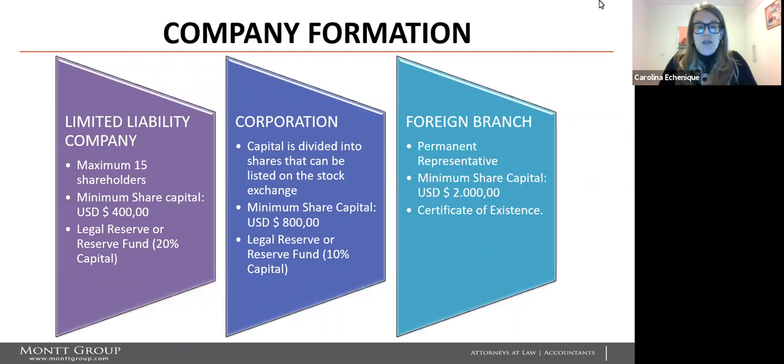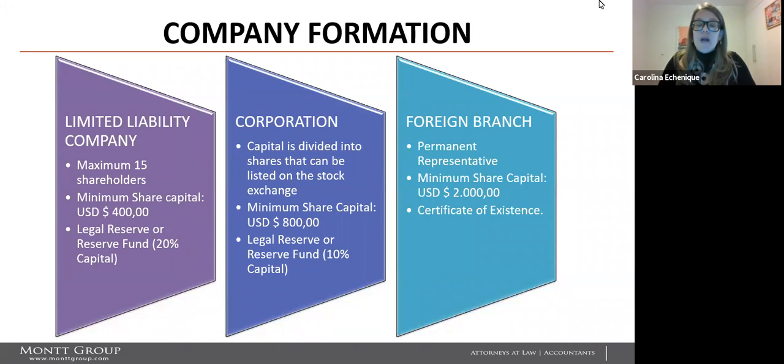Company formation. Limited liability company: the maximum number of shareholders is 15, the minimum share capital is $400, and the legal reserve or reserve fund is 20%. For corporations, the capital is divided into shares that can be listed on the stock exchange.